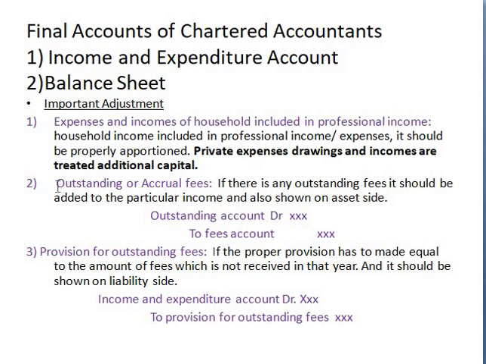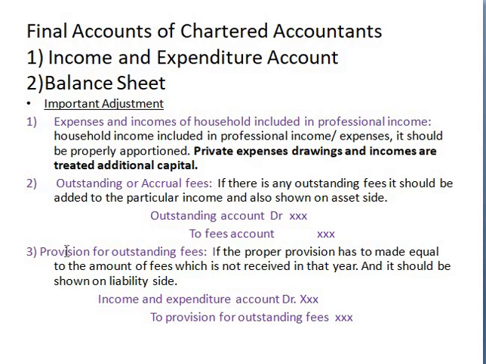So just look at the second one. In the second one, what will happen? That is only outstanding. If it is only outstanding fees for the current year, of course it should be added to the concerned item and it goes to the asset side. But what are we doing in the third case? We are making a provision on that.